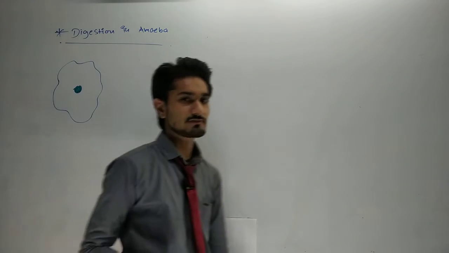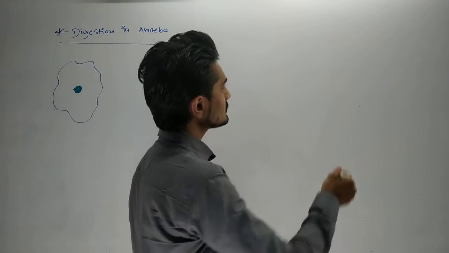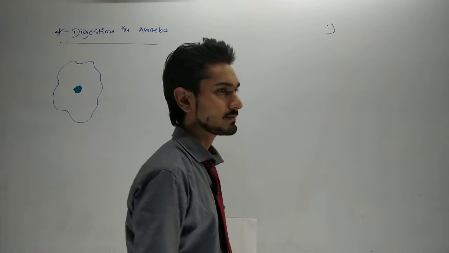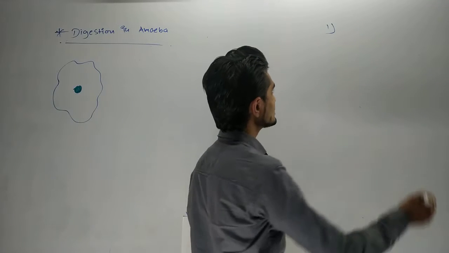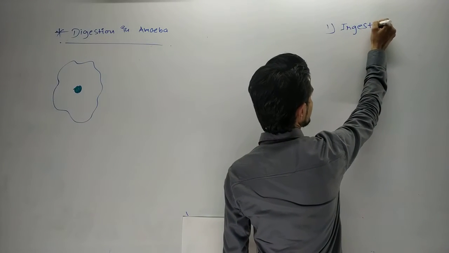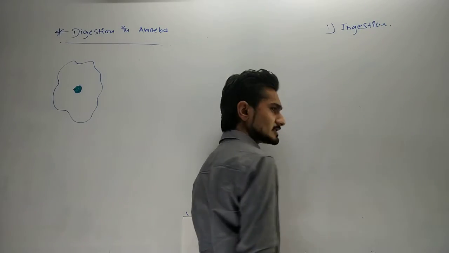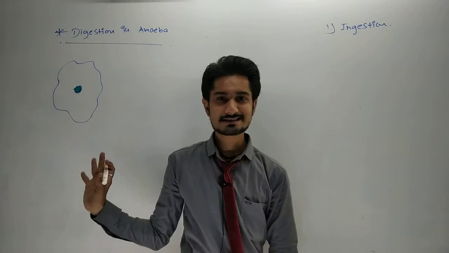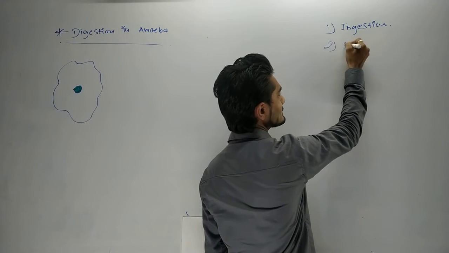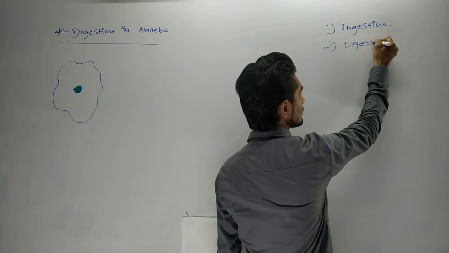and afterwards we can say that they carry out the process in 4 stages. The process begins with ingestion. The first process the amoeba does in the digestive system is called ingestion. Second is digestion.